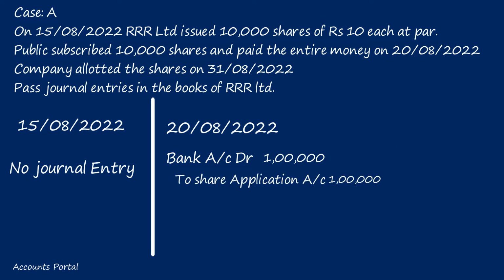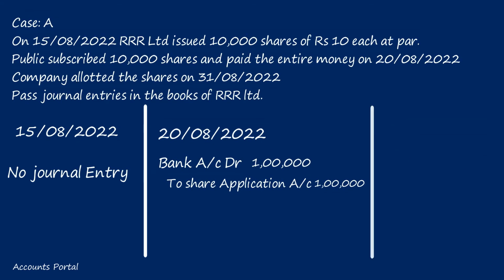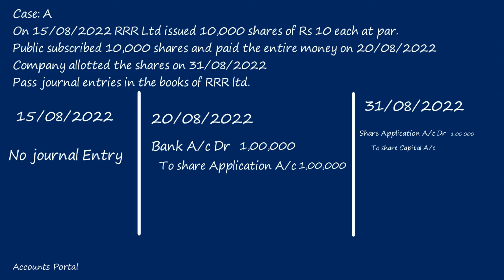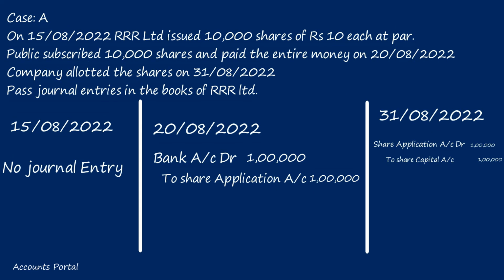To share application account 1 lakh. Why is share capital not credited? Because shares have not been allotted. Dear students, when shares are allotted on 31st August, only on allotment will the applicant become a shareholder. So we pass a transfer entry, share application account debit to share capital account. Only on allotment, share application money will be transferred to share capital account.